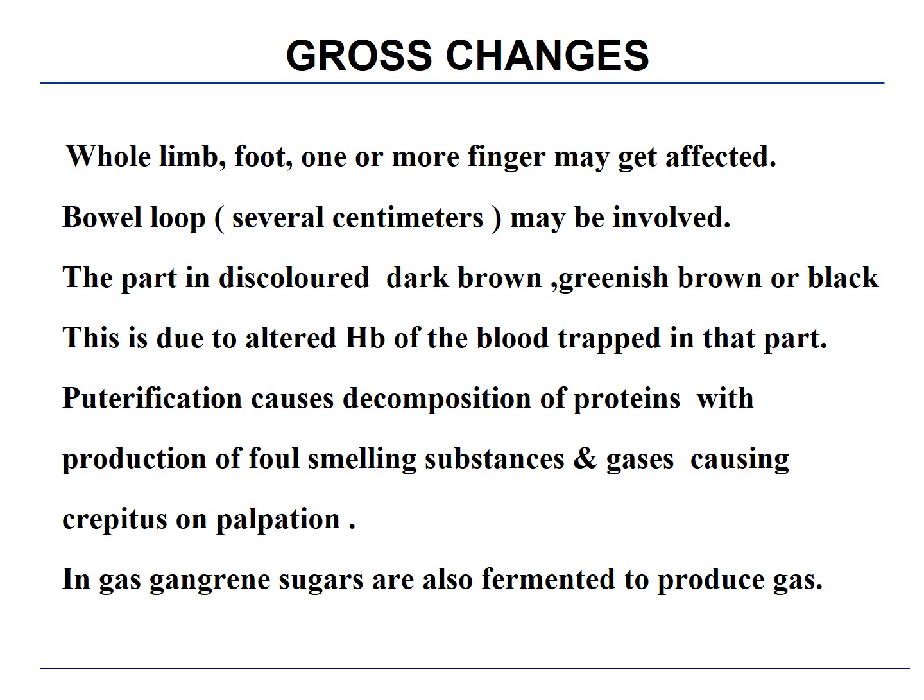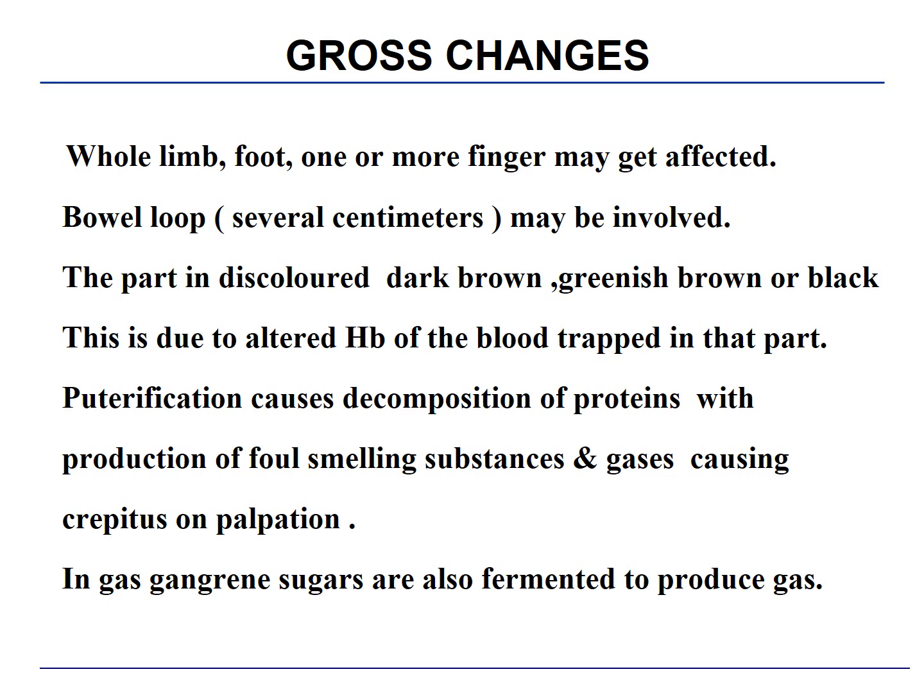Grossly, the whole limb, foot or one of the fingers, whatever structure is affected, will show you this kind of changes. A multiple centimeter bowel loop can also be involved. The part affected by gangrene will show discoloration, which is dark brown, greenish brown or black, and this black color is due to alteration of hemoglobin in the blood which is trapped in that part.